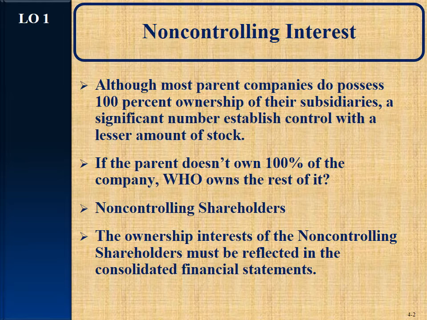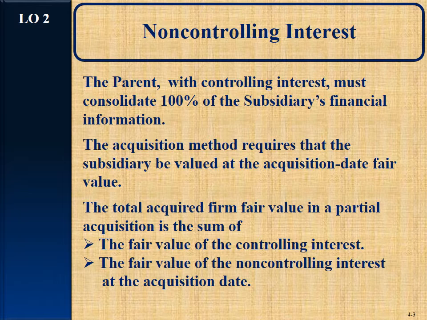The ownership interests of the non-controlling shareholders will be reflected in the consolidated financial statements. So we still do consolidation accounting, consolidated financial statements.